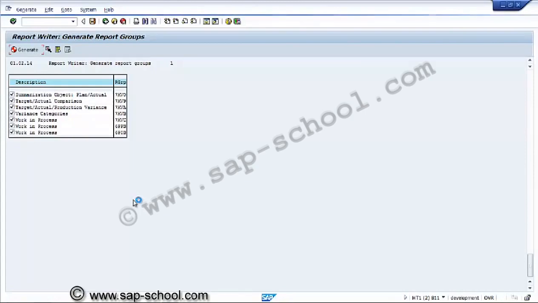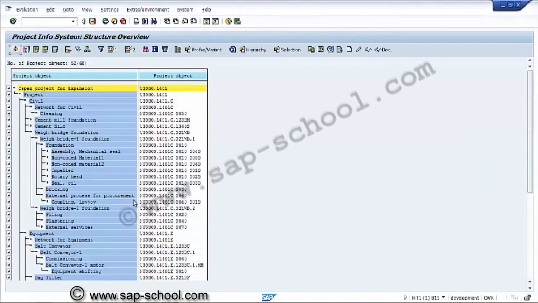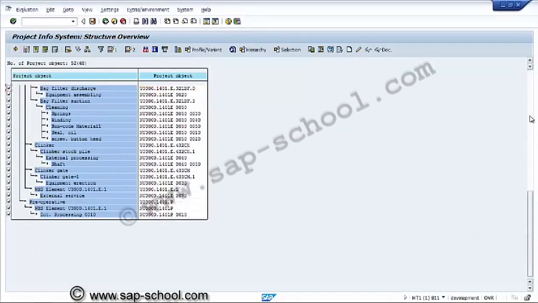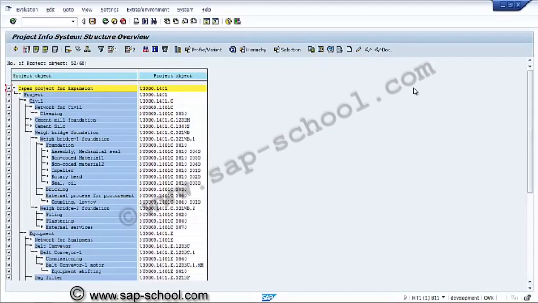P05, and here we can see the report execution part. Here we are able to see only the project object description, and if we want further fields we can choose other than the current fields.